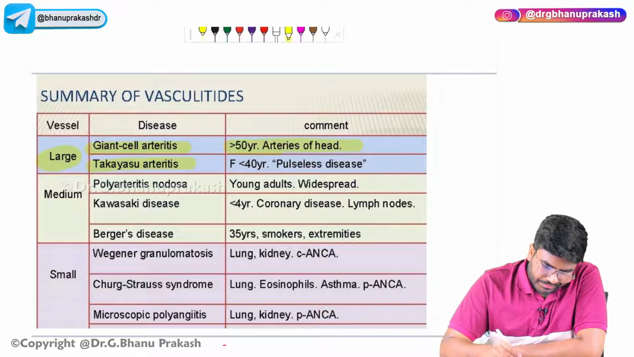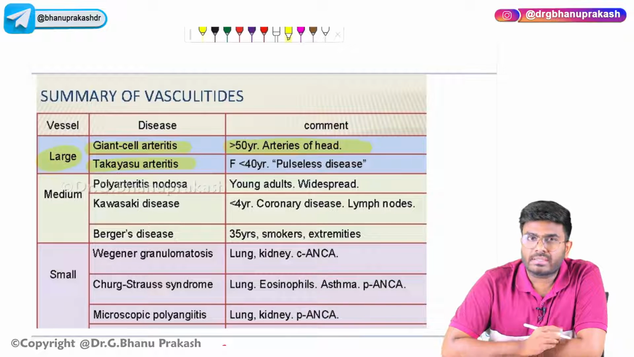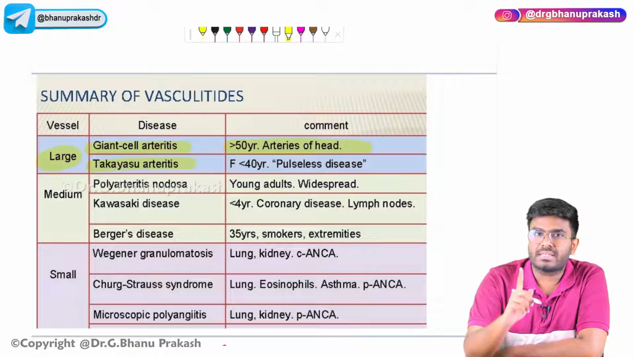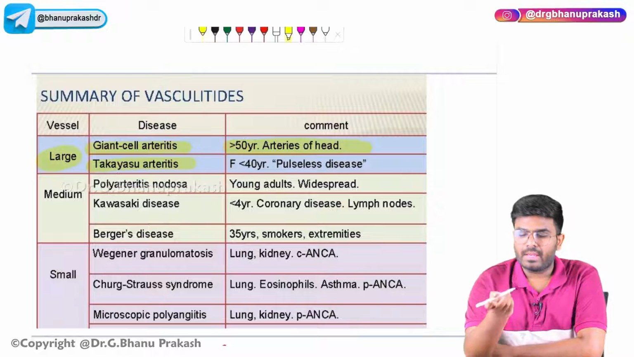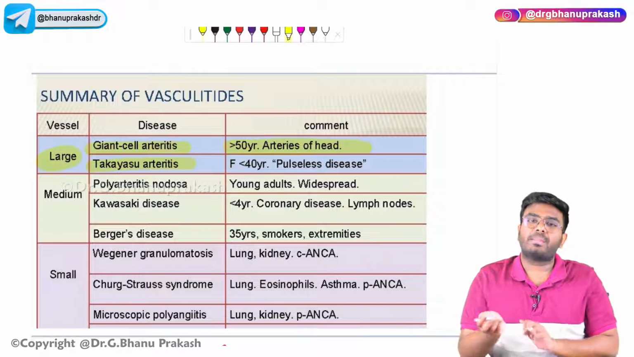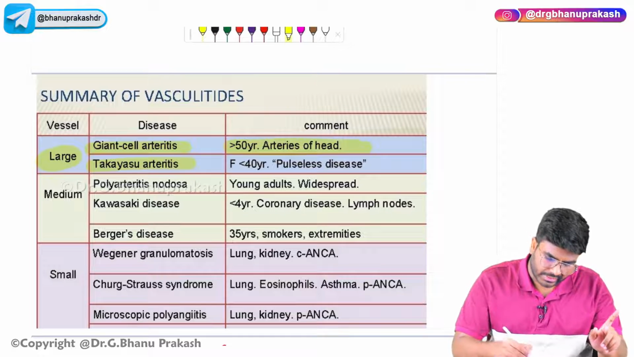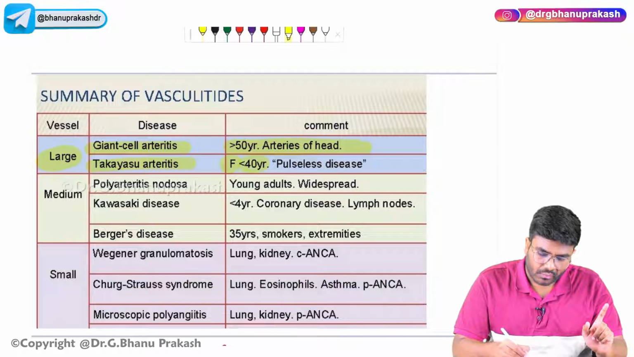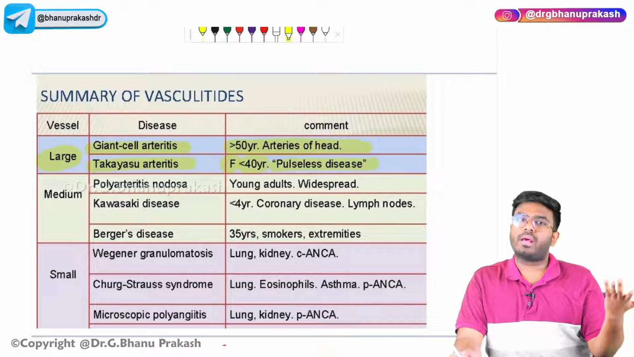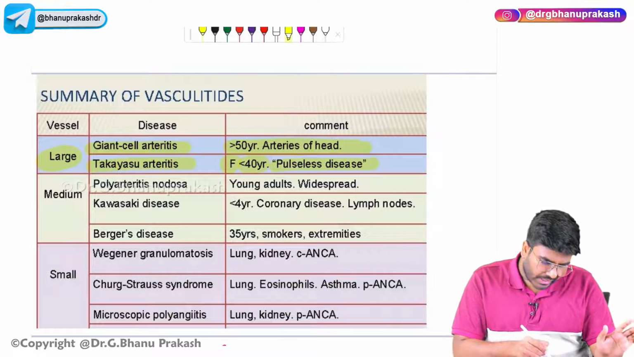So, Takayasu arteritis is a pulseless disease. Aortic arch is going to be affected. The pulse is weaker in the upper extremities and normal in the lower extremities. Pulseless disease, Takayasu arteritis, is going to be seen in females less than 40 years of age, aortic arch syndrome or pulseless disease. Done. After that, the medium vessel vasculitis.